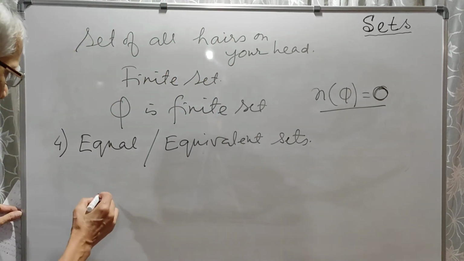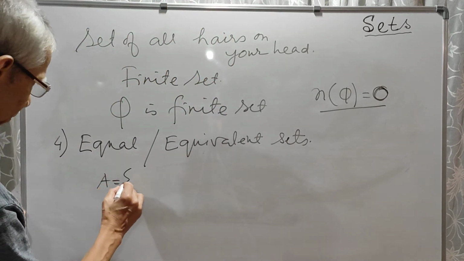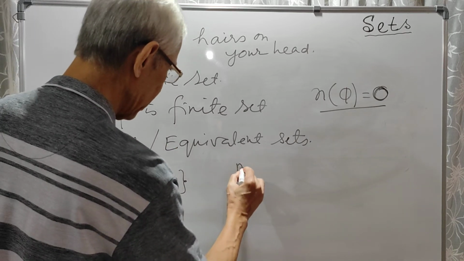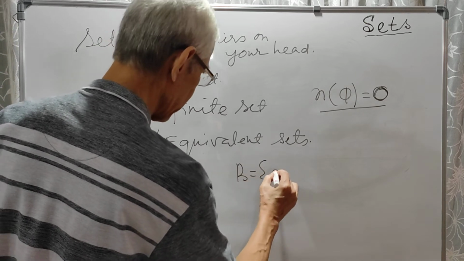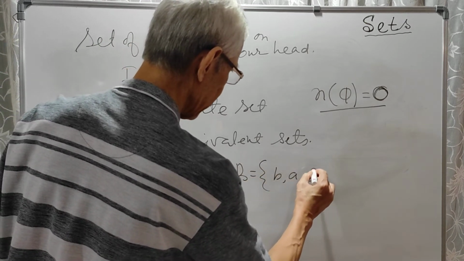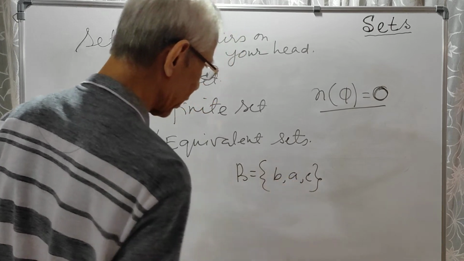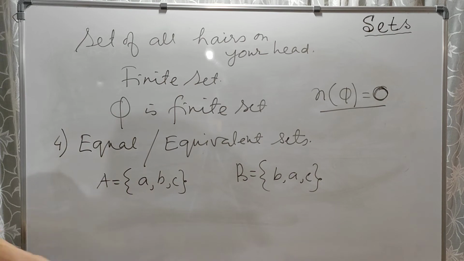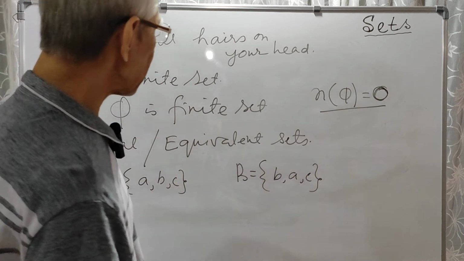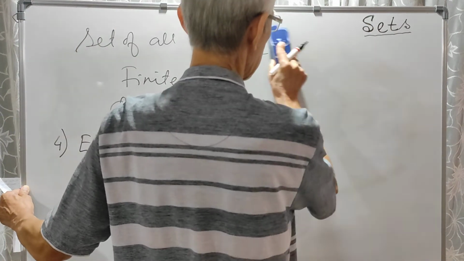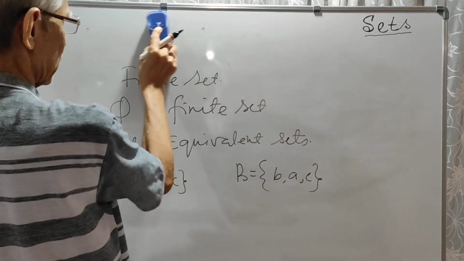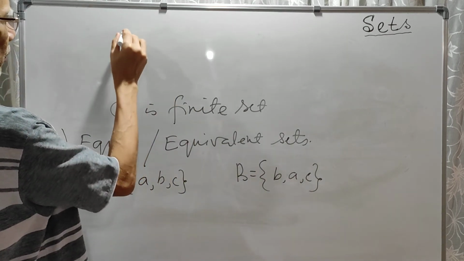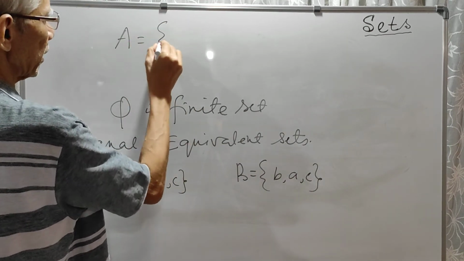For example, suppose set A has 3 elements A, B, C, and set B has the same 3 elements, suppose B, A, C. Now here note another very important point. When you write a set, the order is not important. Say the set of vowels we wrote A, E, I, O, U, but you can write it in another order also.